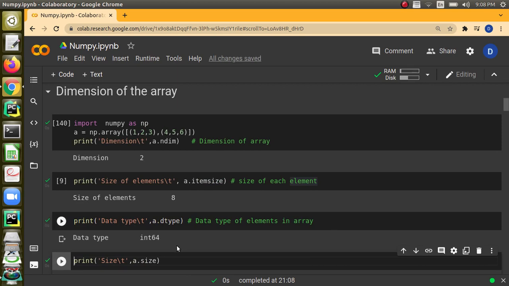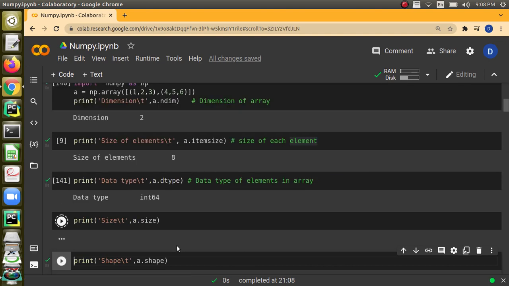It is int64. We can also control, we can tell even int32. There are also like float, double, everything is available. You can just go to the page and type NumPy data types, and you can see what are the different data types that are available. And size, if you give the array name and give the size, it will tell how many elements are totally there.